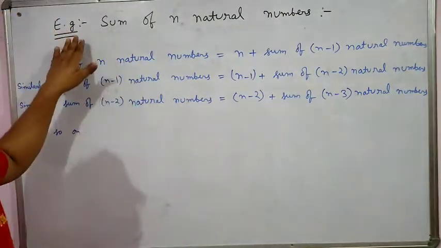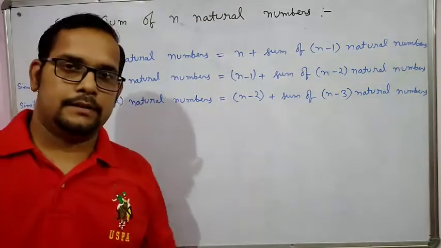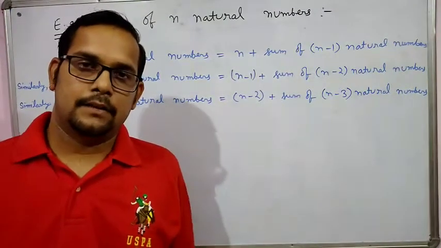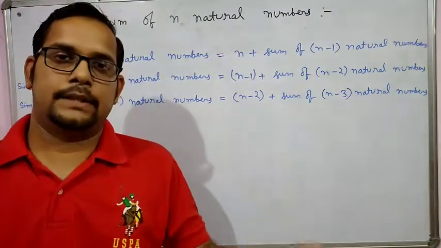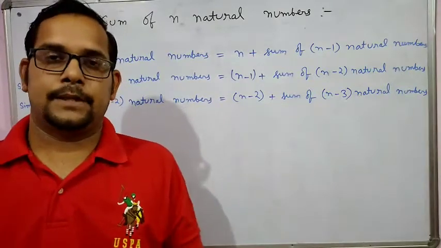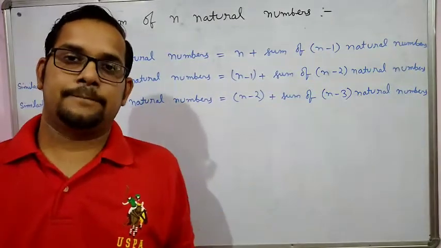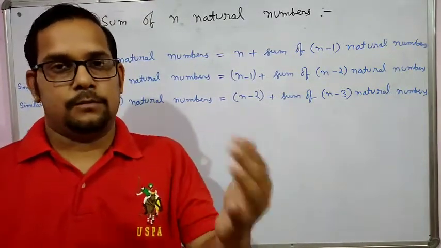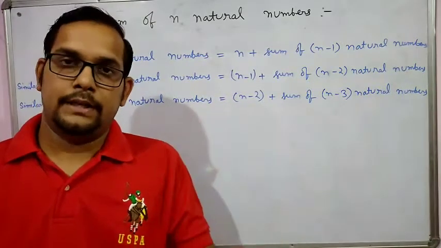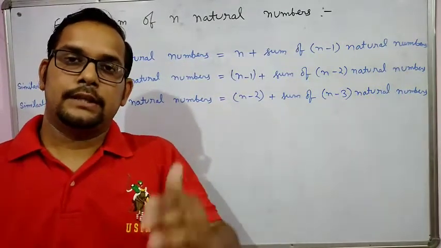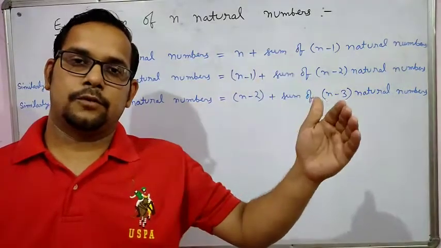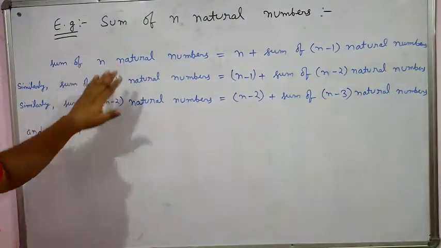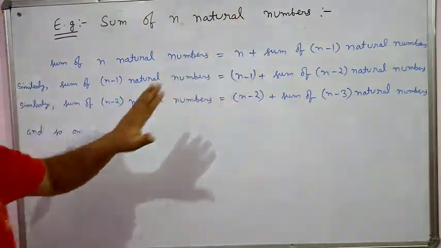This is another example, the sum of n natural numbers. Suppose you want to find the sum of the first 10 numbers: 10 plus 9 plus 8 plus 7 plus 6 plus 5 plus 4 plus 3 plus 2 plus 1. When you reach 1, it returns its value 1, then 1 plus 2 is 3, 3 plus 3 is 6, 6 plus 4 is 10, like this. So this is the concept of the sum of n natural numbers.